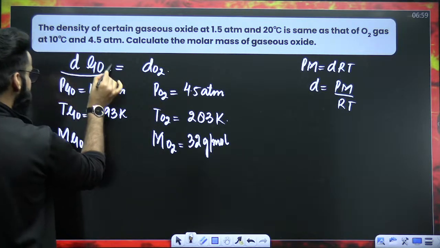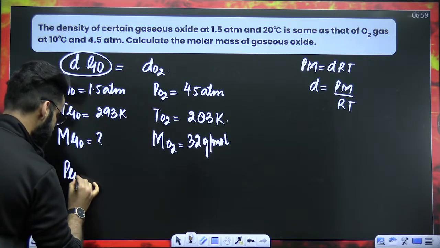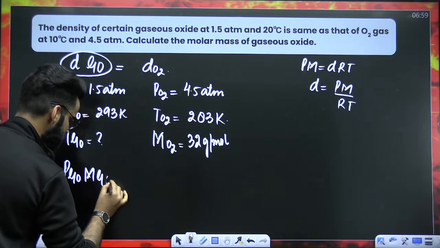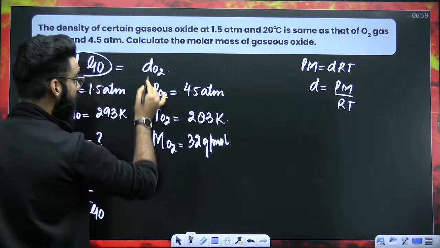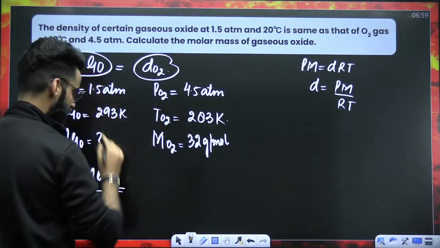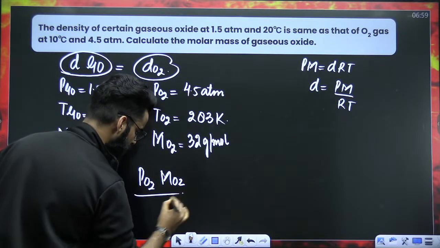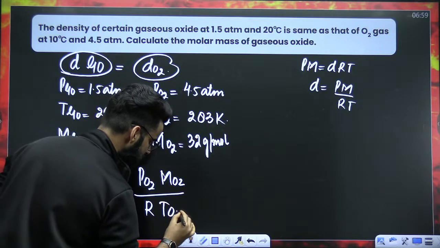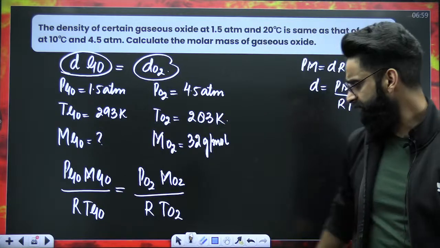Instead of density of gaseous oxide, can you write pressure of gaseous oxide times molar mass of gaseous oxide divided by R times temperature of gaseous oxide, is equal to density of oxygen, which will be equal to pressure of O2 times molar mass of O2 divided by R times temperature of O2. Correct? Now put the values, get the answer.